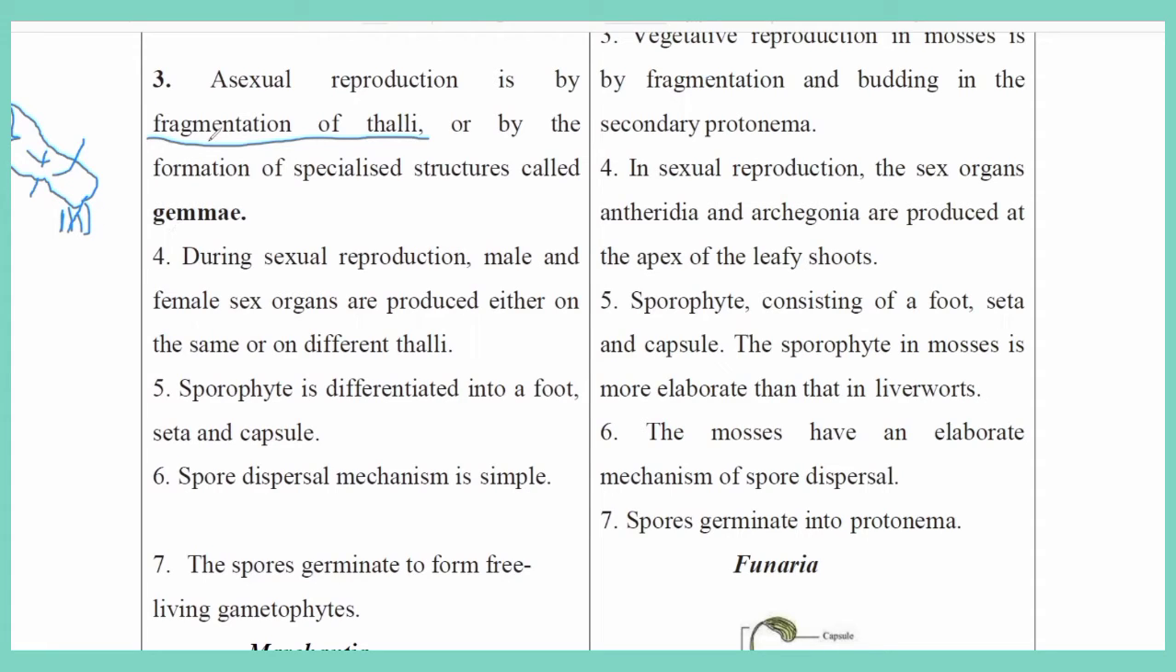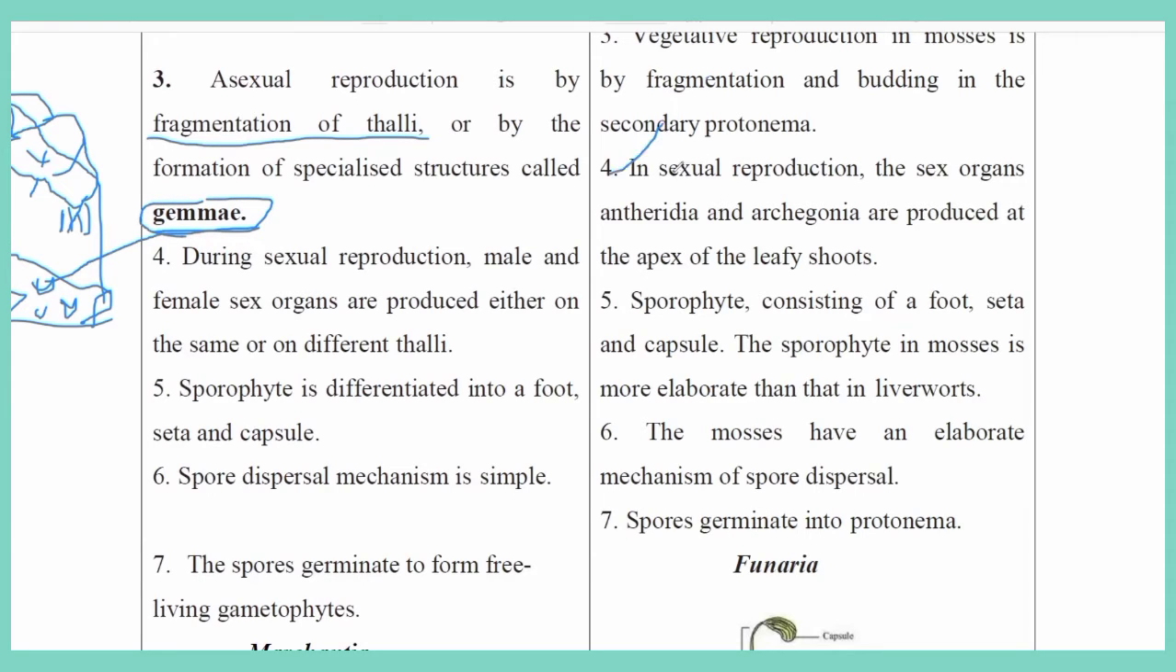So they reproduce by fragmentation. Fragmentation means any part of the thallus is detached and falls onto the soil and develops into a new plant body. This is called fragmentation. Another type of asexual reproduction developed in liverworts, that is Hepaticopsida, is by specialized structures called gemma cups. Here cup-like structures are formed in the thallus. These cup-like reproductive organs are called gemma cups.